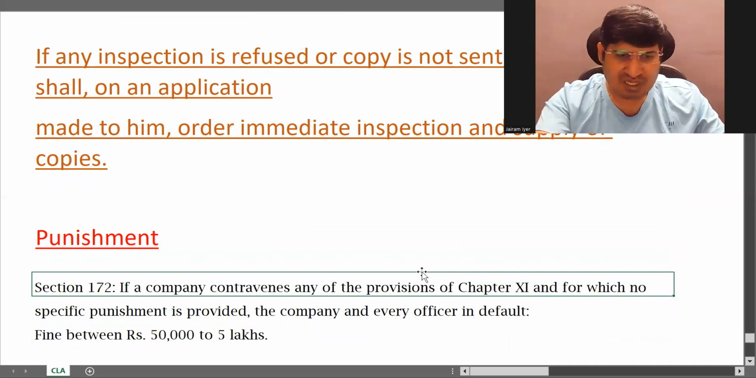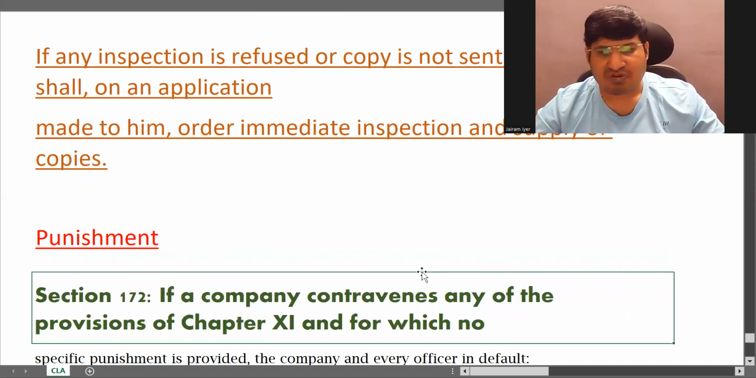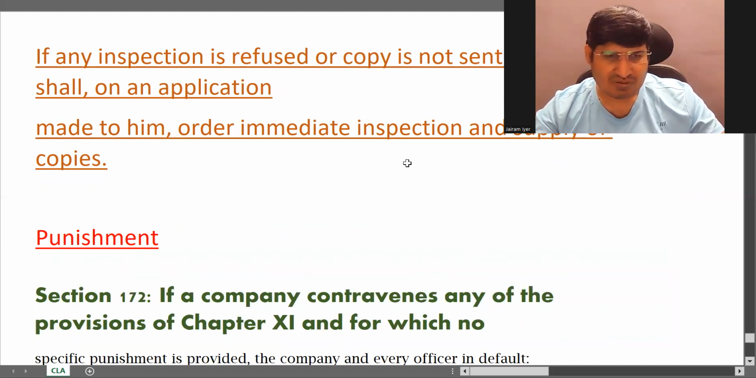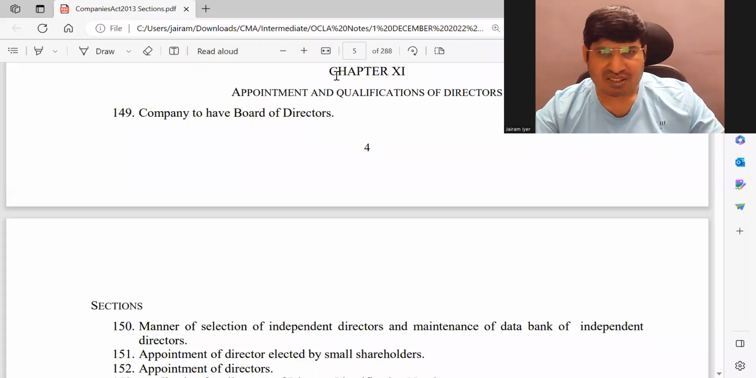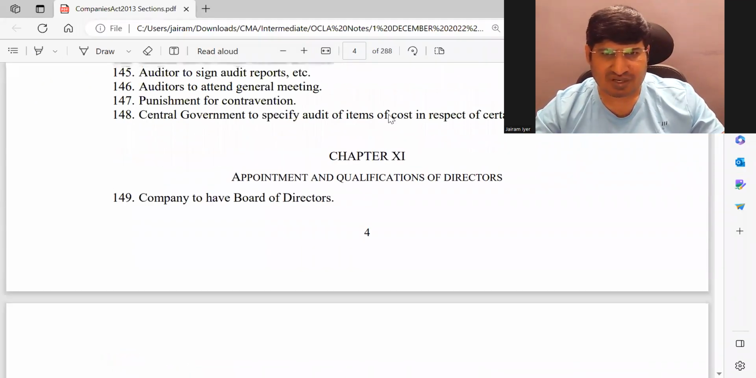Fine. So last is the punishment. If the company contravenes provisions of Chapter 11. Chapter 11 is nothing but the appointment of directors, of directors, all parties. Chapter 11, I'll just show it to you. You need not remember all these sections, as I told you beforehand. This is your Chapter 11 that you can see here.